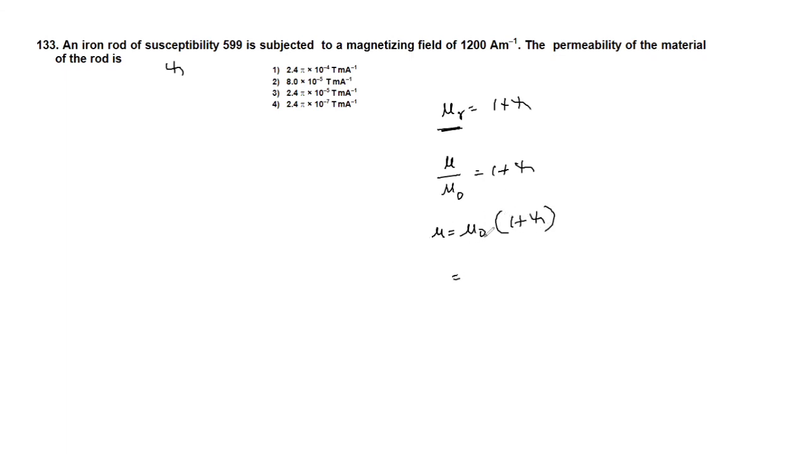So now mu naught value is 4 pi into 10 raised to minus 7 into 1 plus 599. So that will be 600 into 4, 24. And if you further simplify, we'll get it as, pi we will keep as it is, because in the options pi is kept as it is. So 2.4 pi into 10 raised to minus 4 we'll get, option 1. Okay, now see the next question.